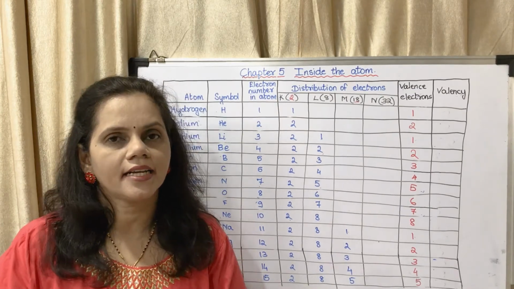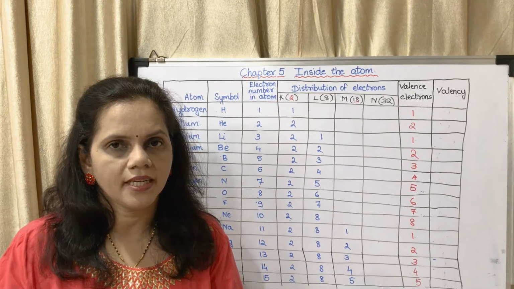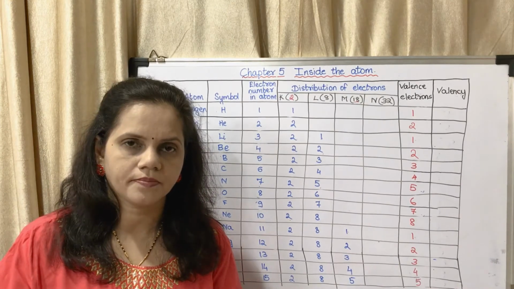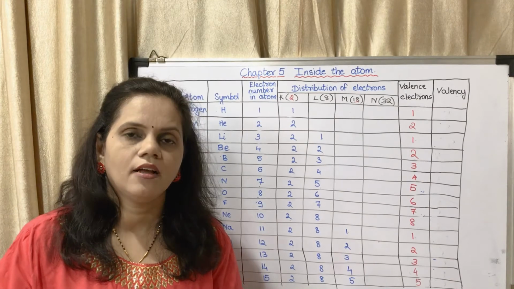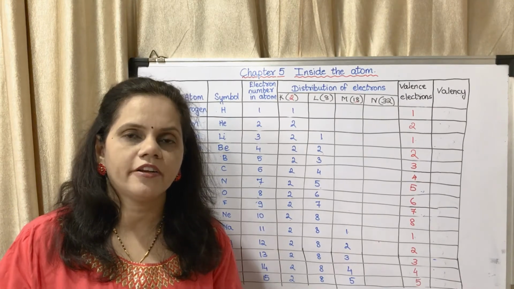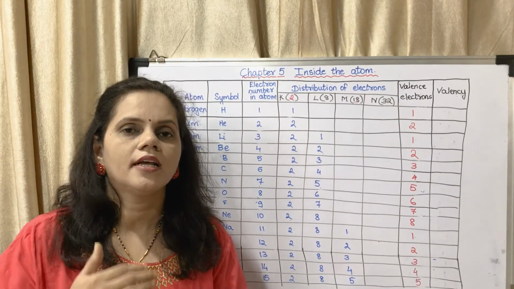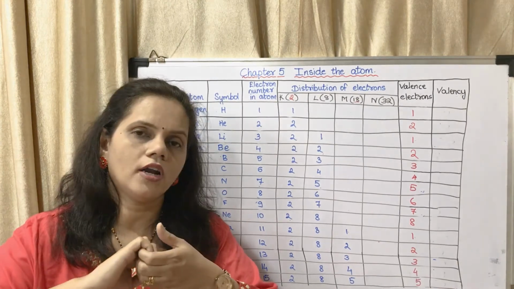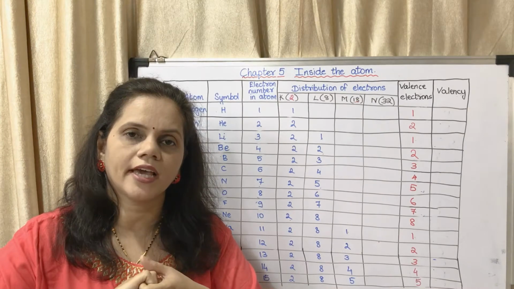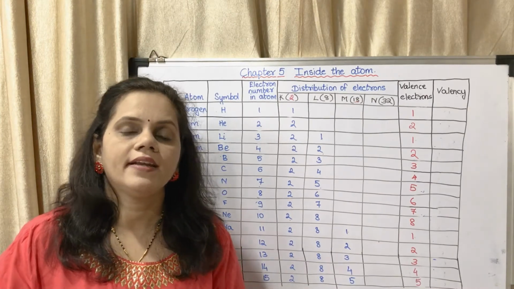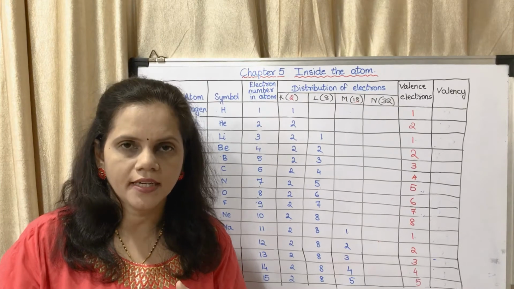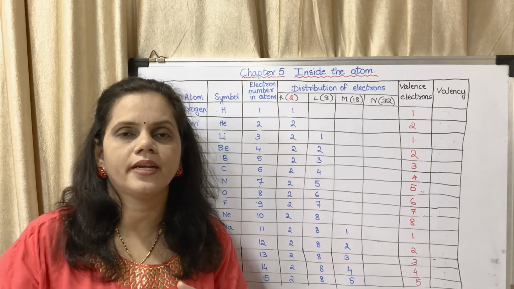Okay, so I have told you 2 things. First is valence electron. Valence electron means the number of electrons in the outermost shell. What is valency? Valency means the number of electrons an atom will give, take or share. So if there are 1, 2, 3 valence electrons, it will give.